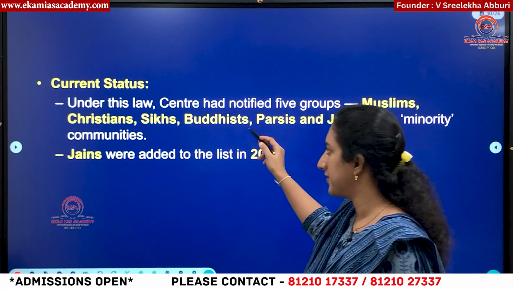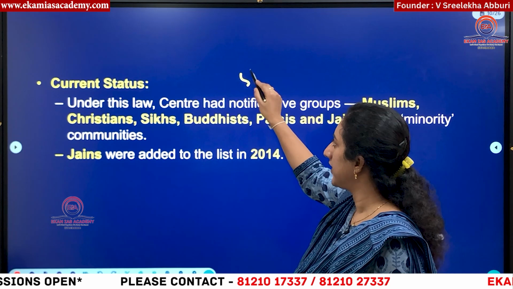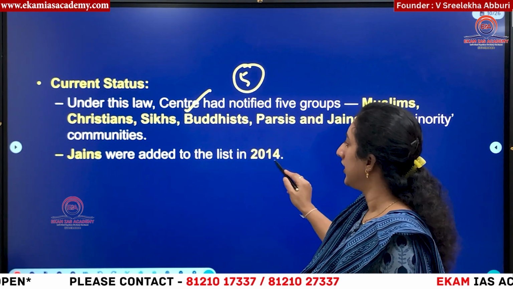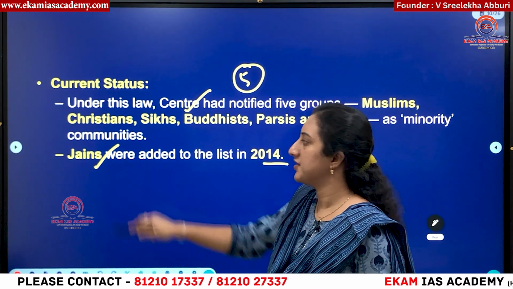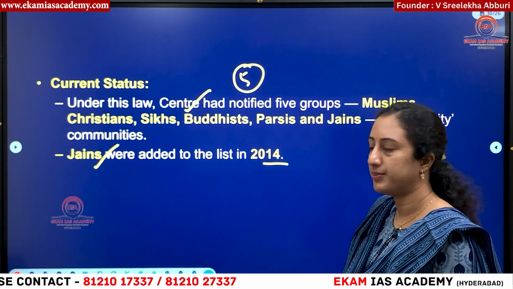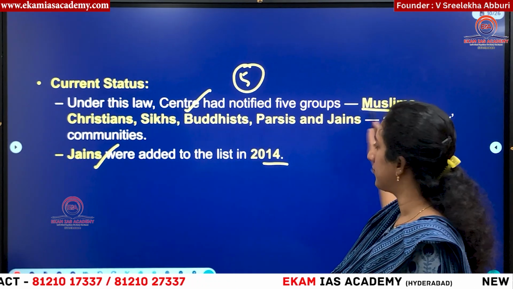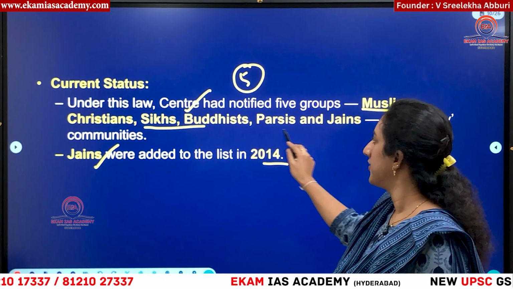Then what happened? Current status: previously we had 5 minorities recognized by the center. In 2014, another community, that is Jains, was also added to the list of minorities, okay. So here you can see Muslims, Christians, Sikhs, Buddhists, Parsis and Jains.